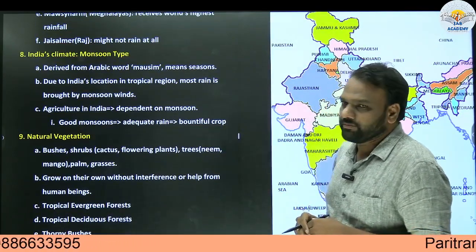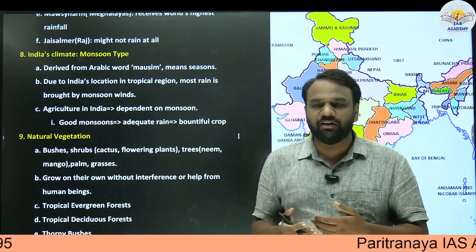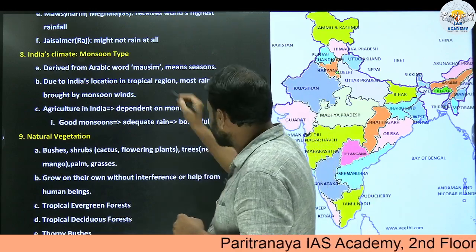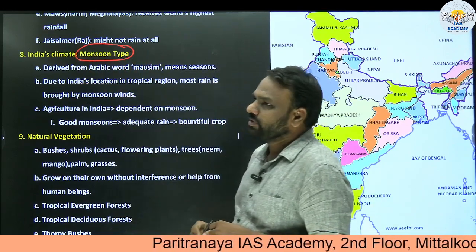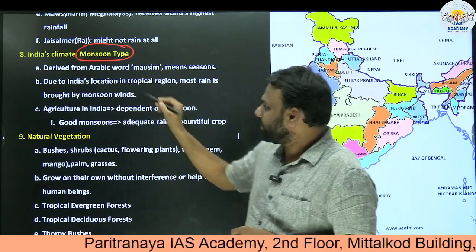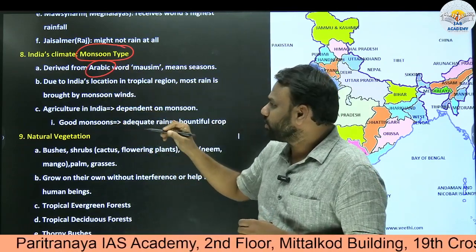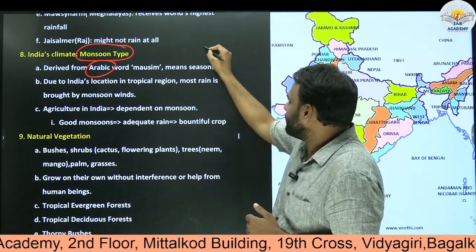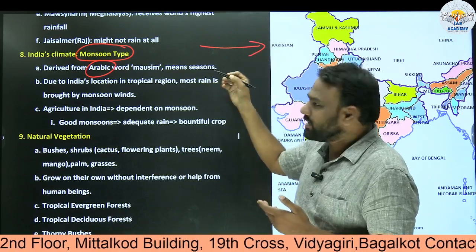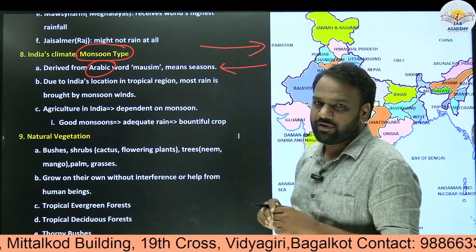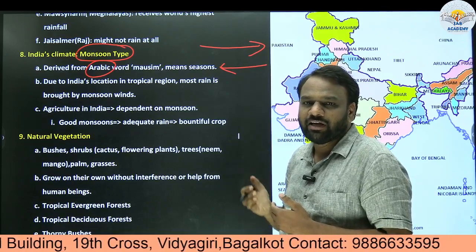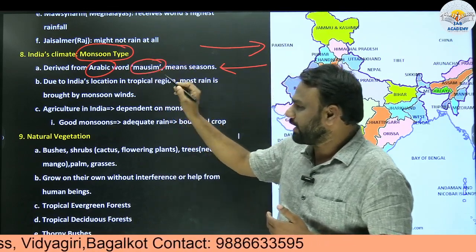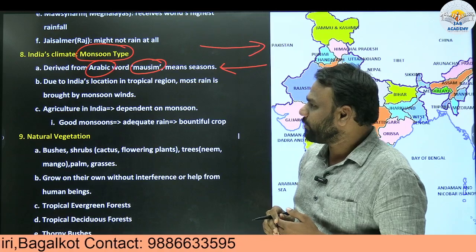Next, India's climate type. So generally when we are defining the climate of a region, we give a name to it. So India also has a particular climate type, and what is that climate type? We call it as monsoon. Why do we call it monsoon? Because the Arabs, when they were traveling to India, witnessed change in the reversal of the direction of the wind. So winds previously which were blowing in this direction, they noticed that they started blowing in this direction after a few days. So this seasonal reversal in the direction of the wind, they call it as what? Mausim. And from this Arabic word Mausim, we have the climate type called monsoon type.